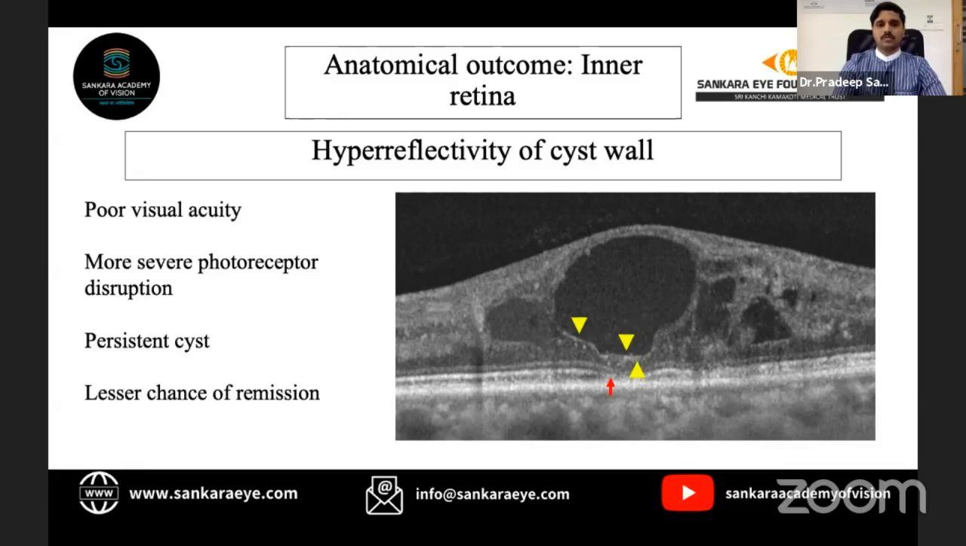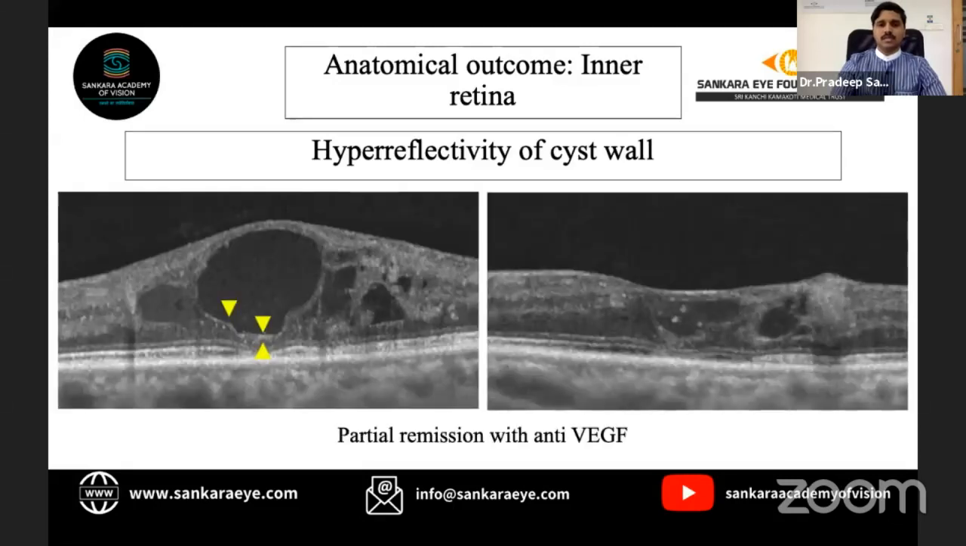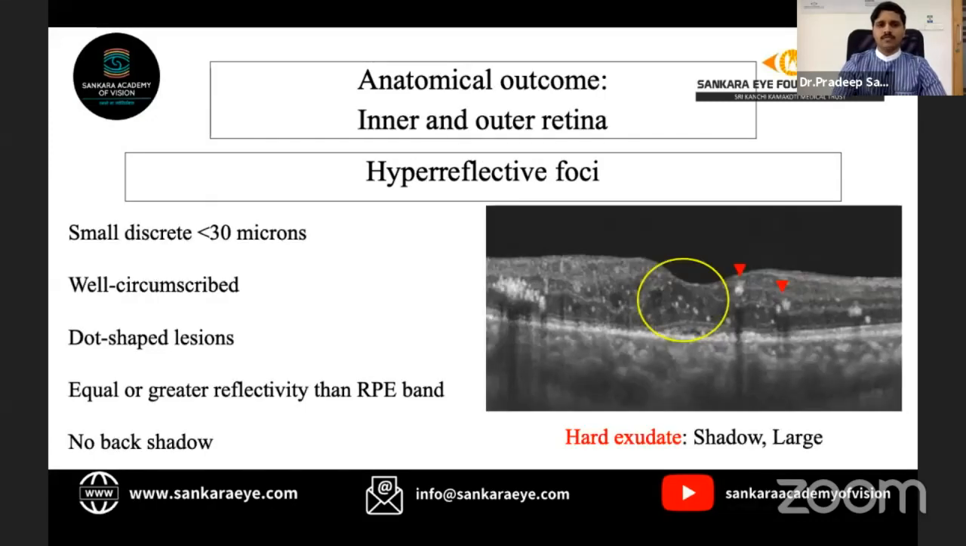It is associated with poor visual acuity. It is usually suggestive of a persistent cyst and the chances of remission is lesser. As an example, here we can see that the same case post-intravitreal anti-VEGF, the cyst has only partially decreased in size. Hyperreflective foci, it has been described well.